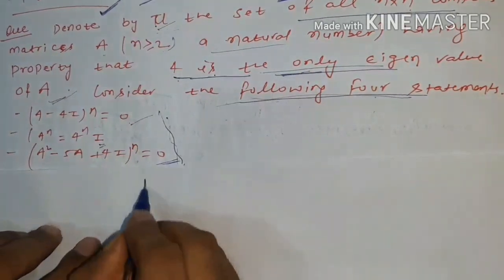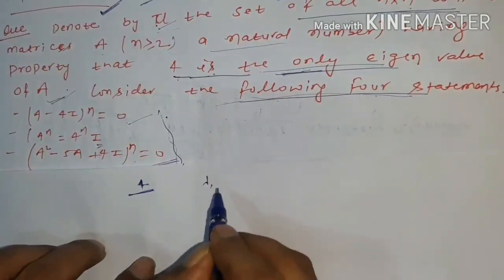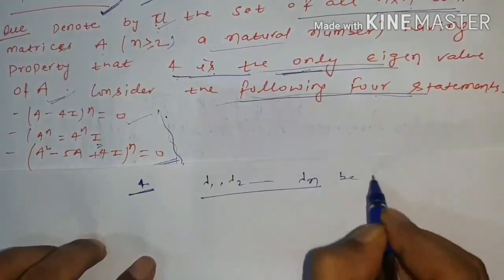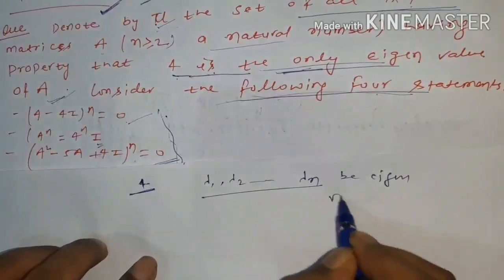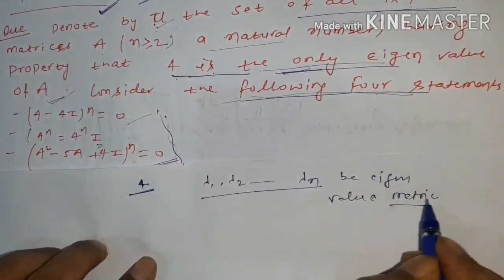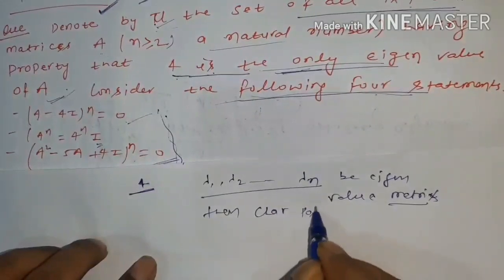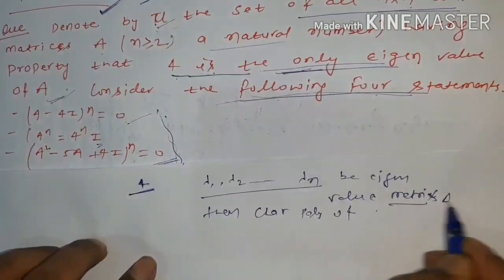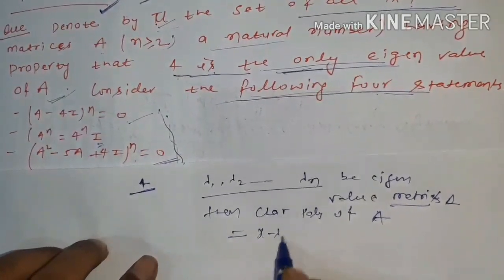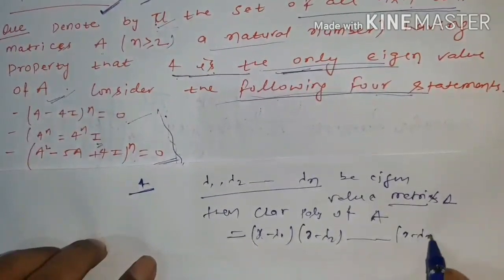So 4 is the only eigenvalue of the matrix. You know, if lambda 1, lambda 2, ..., lambda n are the eigenvalues of the matrix, then the characteristic polynomial of matrix A is equal to (x minus lambda 1)(x minus lambda 2)...(x minus lambda n).